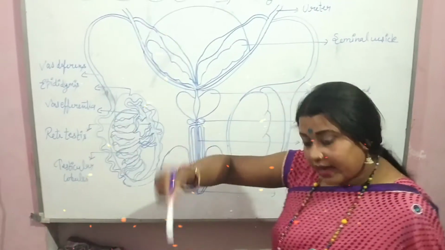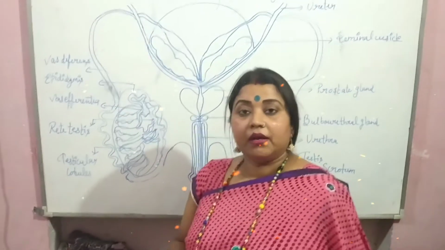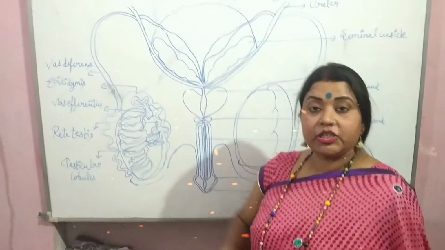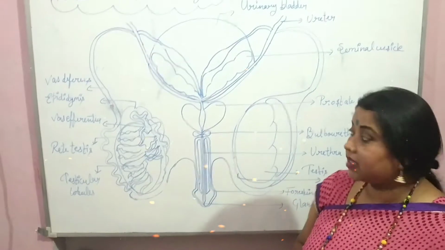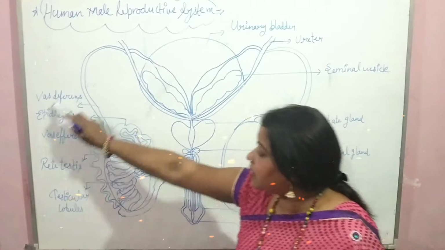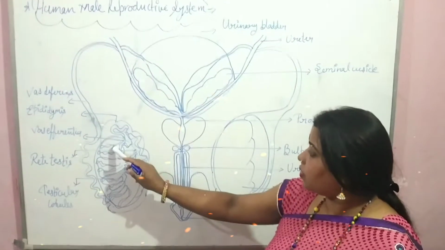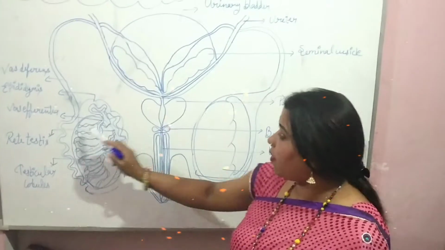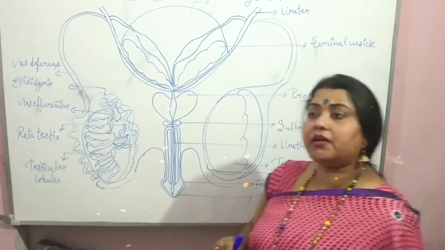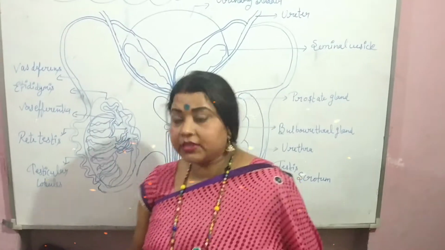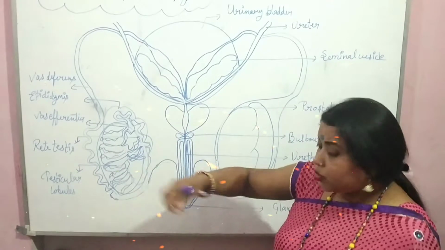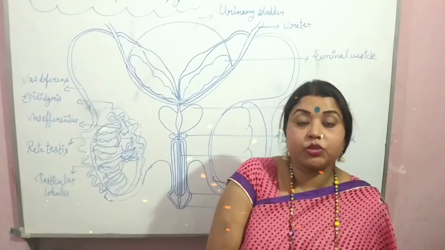Next are the secondary sex organs, which are very essential for reproduction. These are the accessory ducts and glands. So the vasa efferentia, epididymis, vas deferens and rete testis are the accessory ducts. Now these seminiferous tubules open into the epididymis with the help of the vasa efferentia and rete testis. The vasa efferentia are just 10 to 20 small tubules found just below the epididymis. These help to carry sperms from the testis to the epididymis.